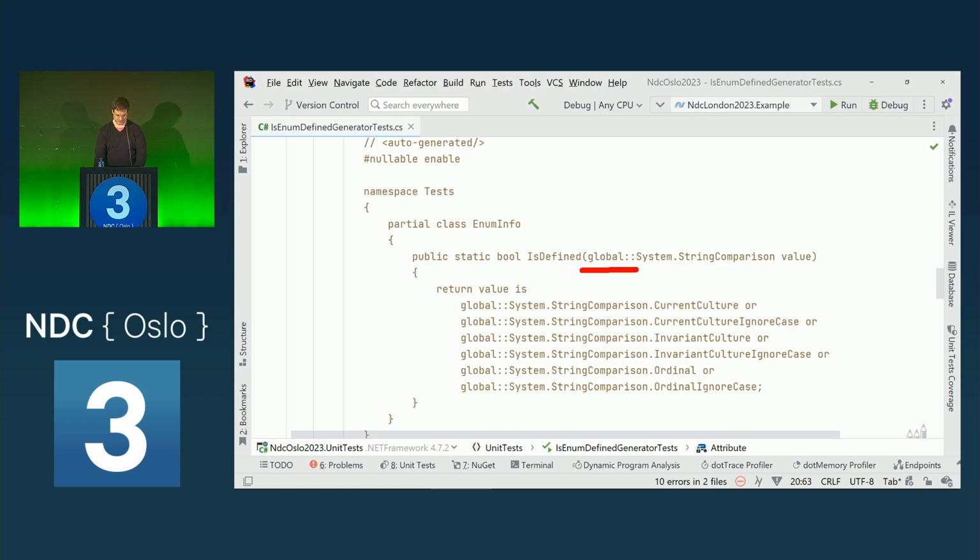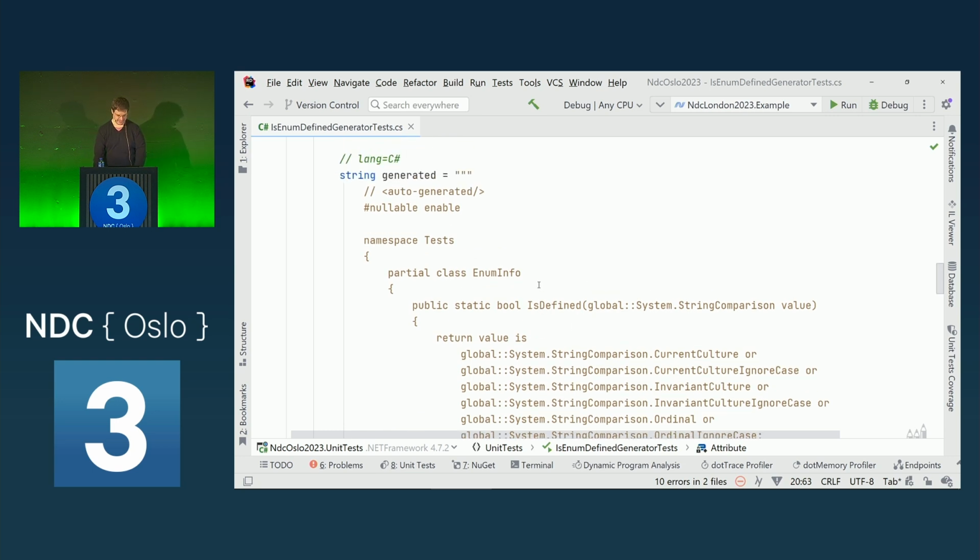So it's always good habit to refer to the global namespace alias. And it's also always good style to add the auto-generated comment on top of the file, so that tooling, for example, other analyzers, understand this is a generated file. It shouldn't really produce warnings on that file, because the user doesn't really have influence on this file. It's generated by a generator that he or she may not own.